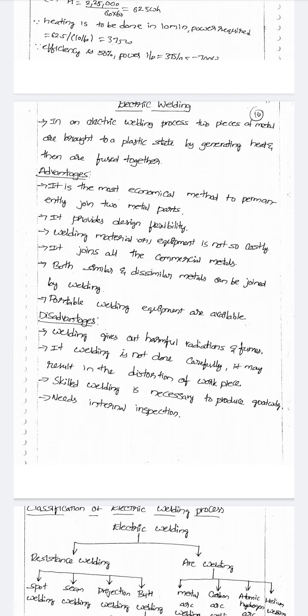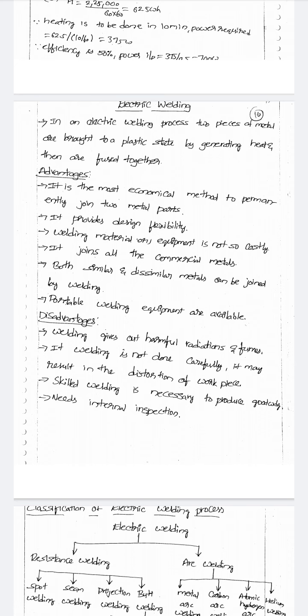Still, you have seen electric heating. Unit 2 has two parts. The first part is electric heating and the second part is electric welding. Already you have seen electric heating and the problems based on it. Now we are going to discuss electric welding.